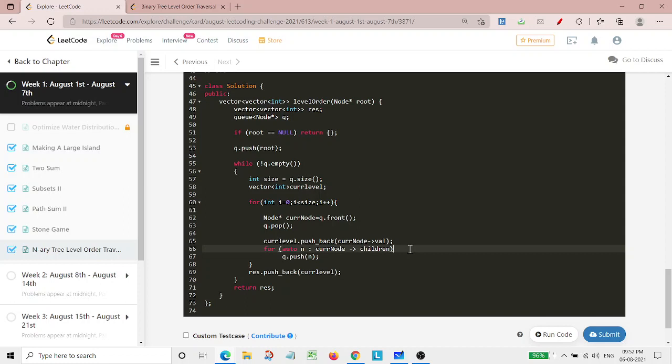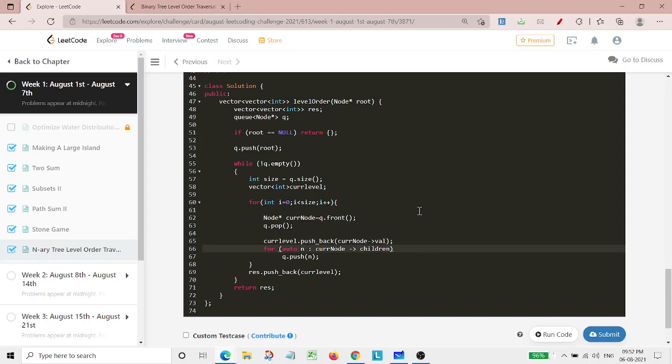And if the right exists, then we'll go to the right node of that particular root, and we'll push that into the queue. So like that only. Here, as we are not having left and right only, we are having a lot of children of a particular node. So that's why we need to run a for loop.